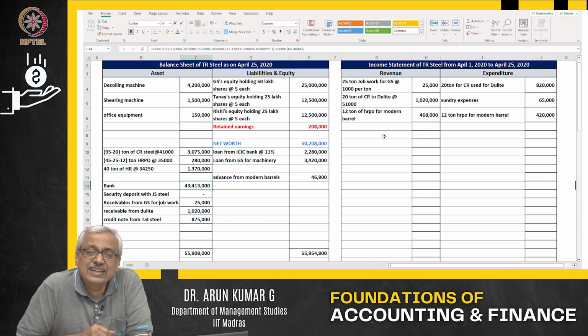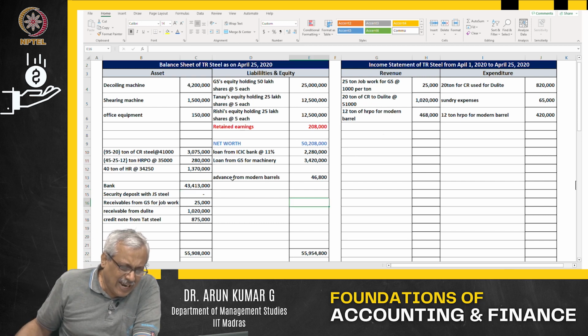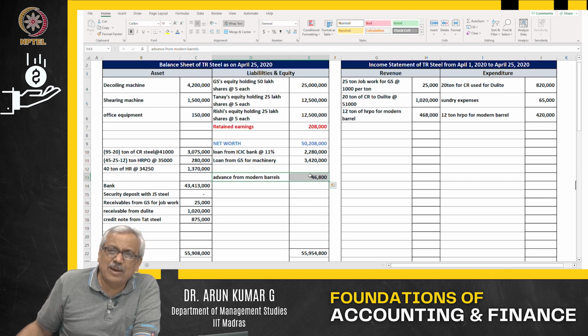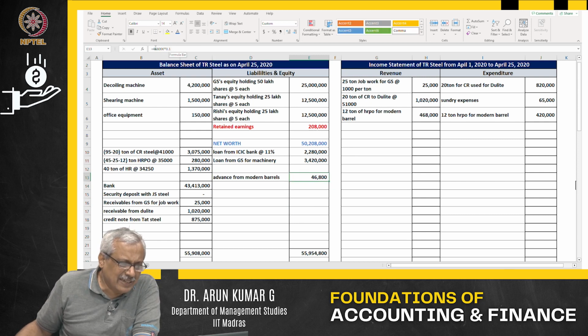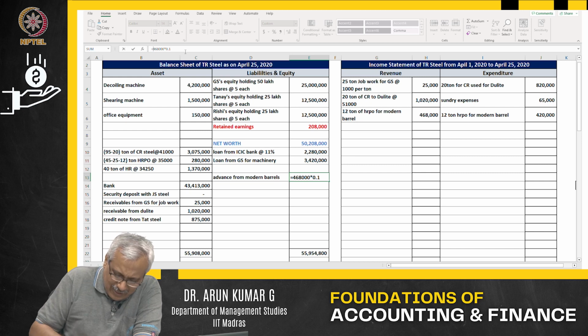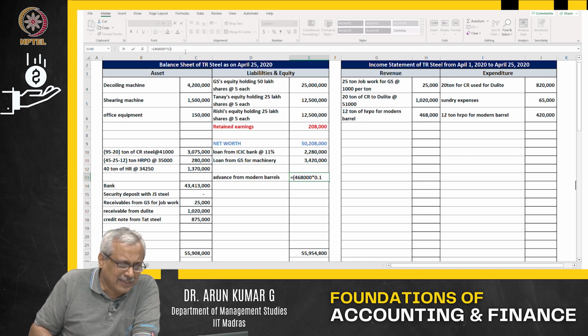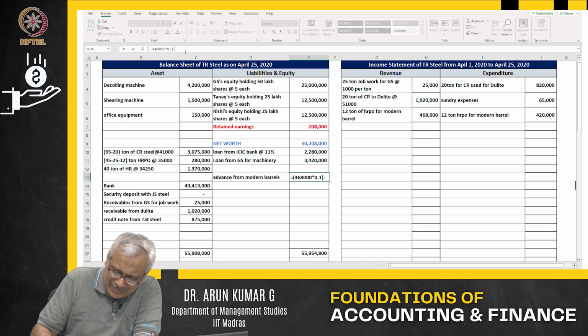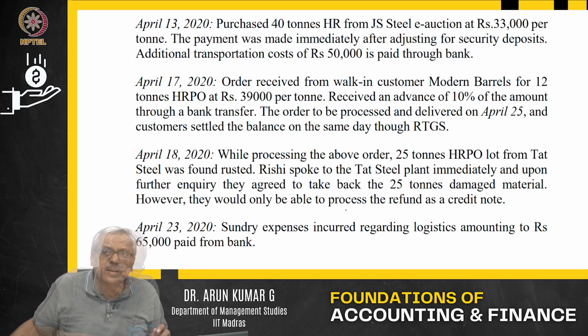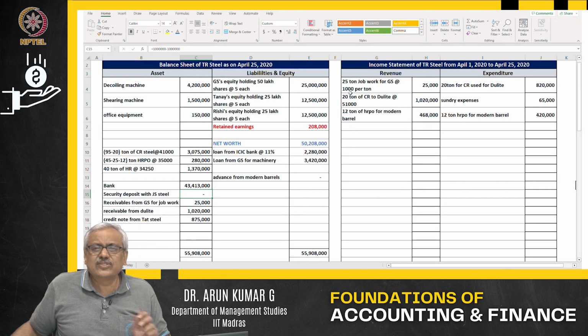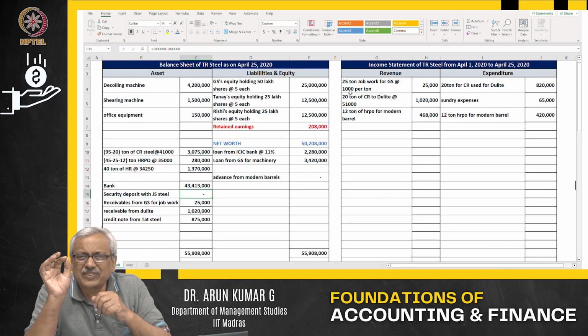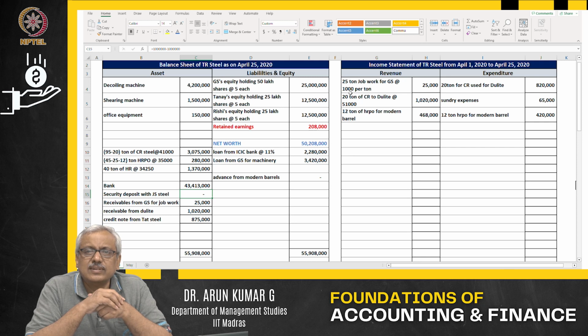So what happens? Revenue getting impacted, assets getting impacted, plus the advance that you are liable to pay is not a liability anymore, because for this advance you have basically delivered the goods out there. After the 25th transaction, go to the April 29th transaction. What does the April 29th transaction tell you?